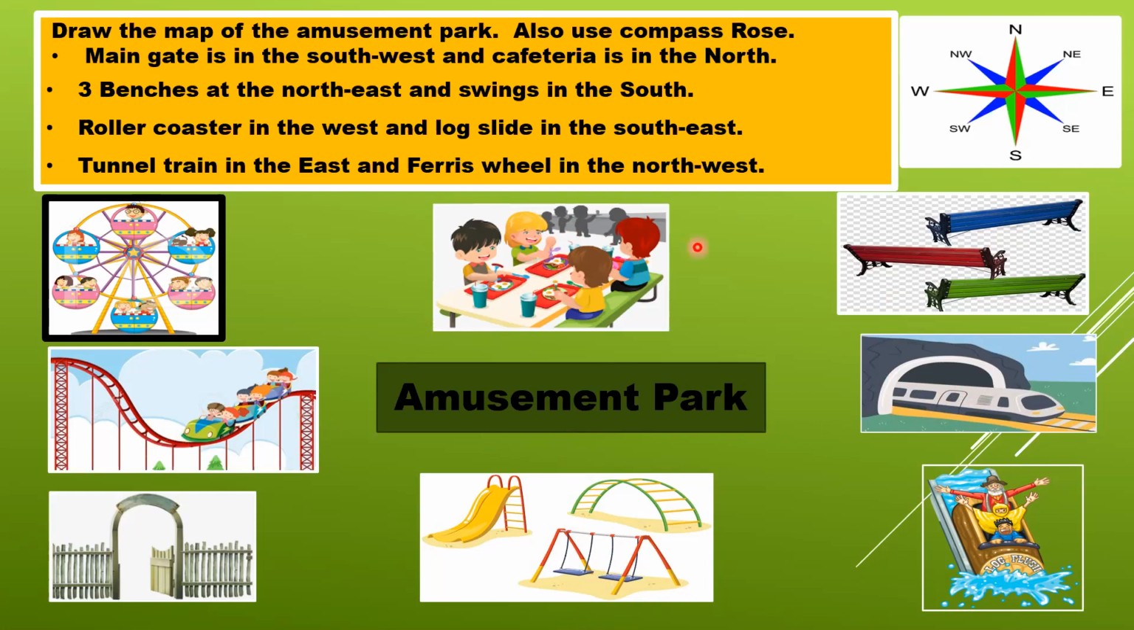Now, intercardinal directions. Three benches are in my northeast. Log slide is in my southeast. Main gate is in my southwest. And Ferris wheel is in my northwest. Northeast, southeast, southwest, and northwest. These are the four intercardinal directions.